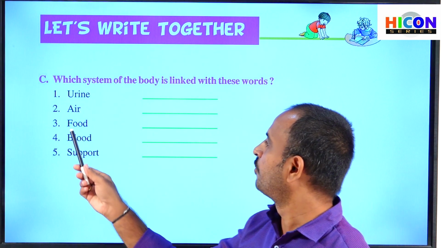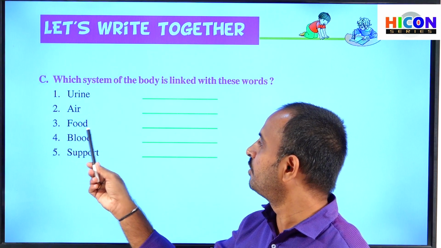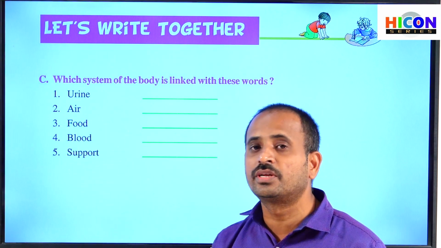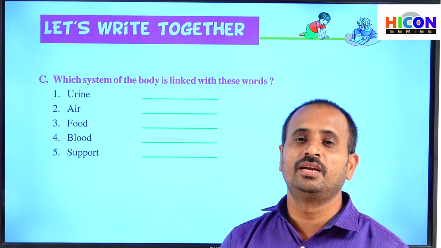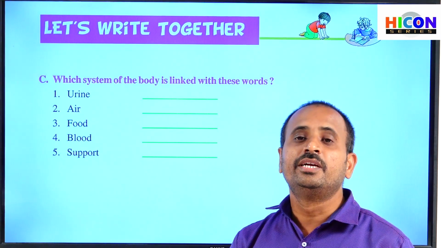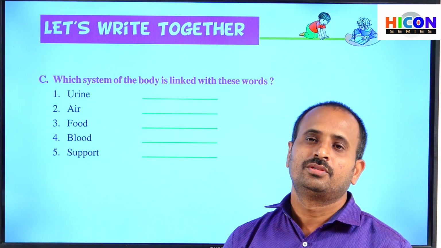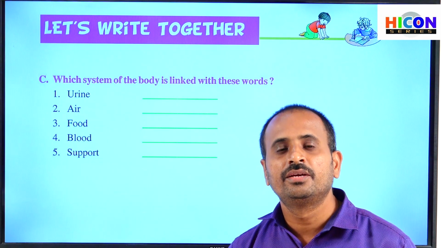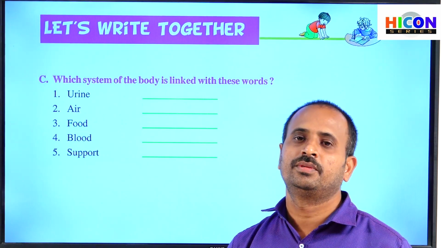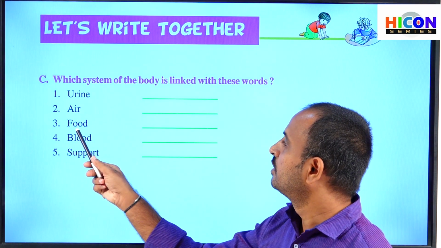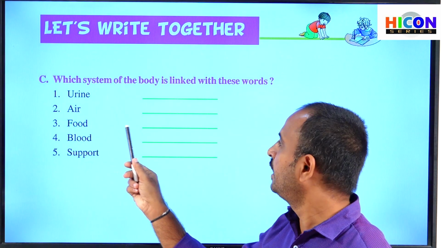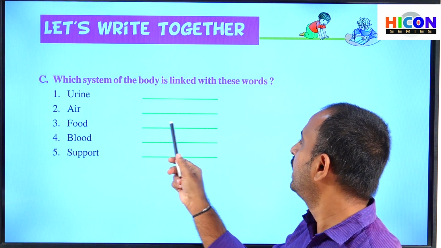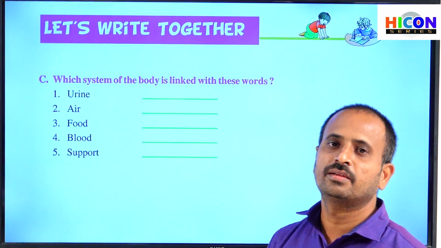And next, food. So children, the word food is related to which type of system? Generally, if we take food, it should be digested. How will the food be digested? It will be digested by the digestive system. So that's why food will be related to the digestive system. So write digestive system in this blank.